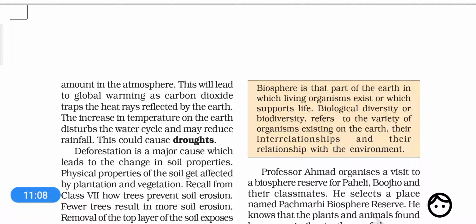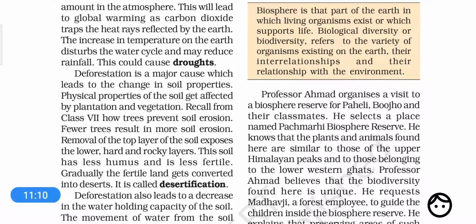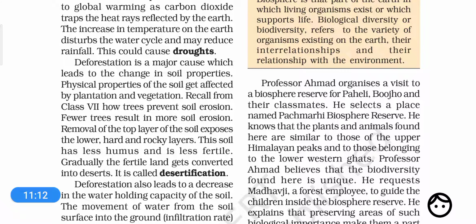Okay, now we have also discussed desertification. Deforestation is a major cause which leads to change in soil properties. The physical properties of the soil get affected by plantation and vegetation. How trees prevent soil erosion, we should recall.